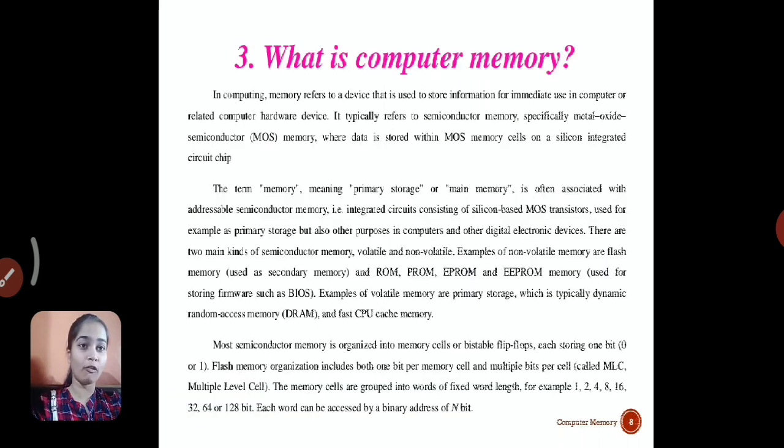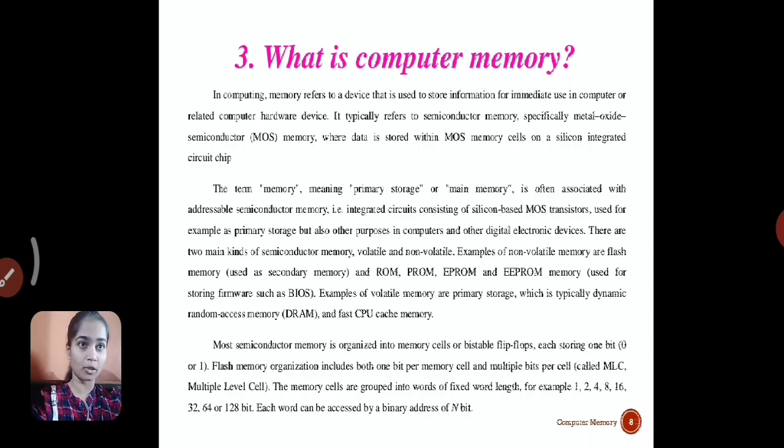Now let's get started. What is computer memory? And why does this memory give a silver lining to computers? Computer memory is nothing but a device which stores data for use in the computer itself. It makes it easy for the user to retrieve data with convenience. We all know that every electronic device works on semiconductors. Silicon is primarily used in most electronic devices, and so in memory devices also. Memory is nothing but an integrated circuit consisting of silicon-based MOS transistors.